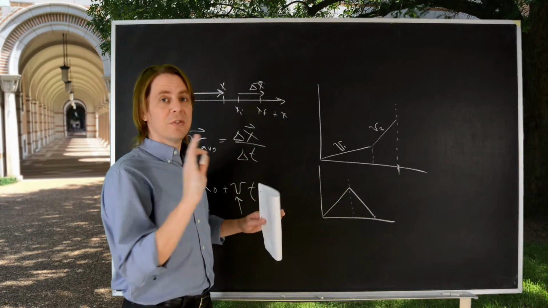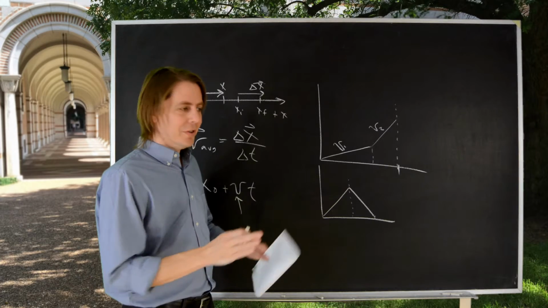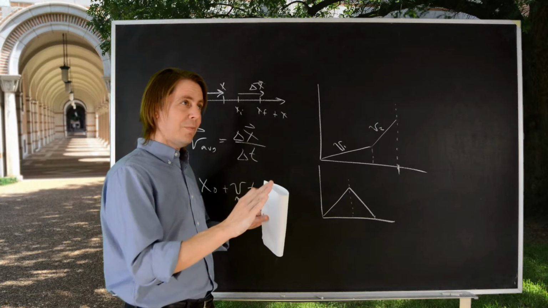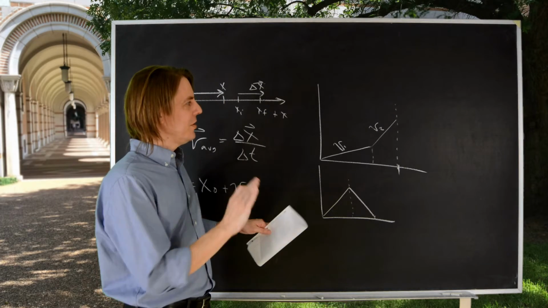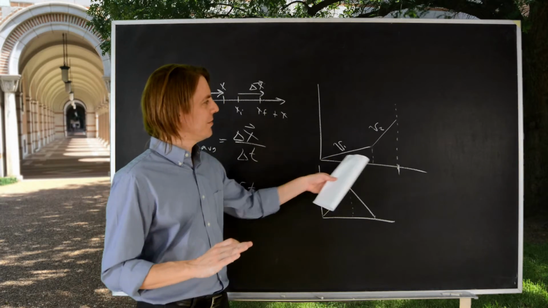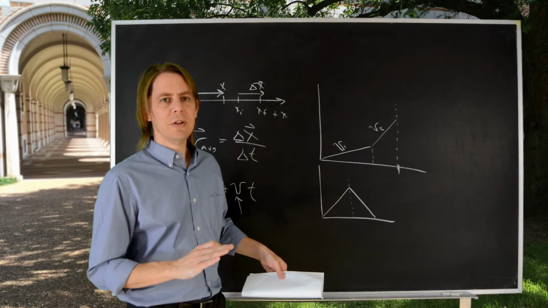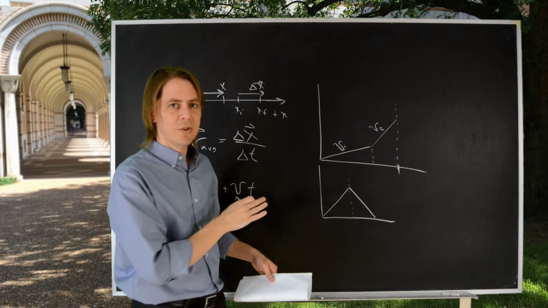So that's the main reason people are getting that one wrong, is that they are weighting them as though they are the same because they have the same distance. It's really the time that matters. But really, none of this matters because you should never do this kind of a thing to get average speed and average velocity. You should just get the total and divide it by delta t.